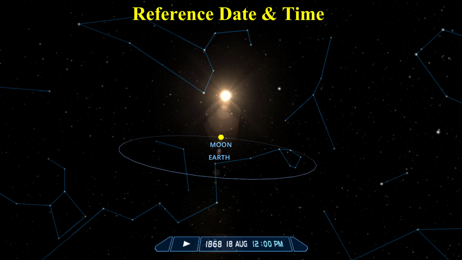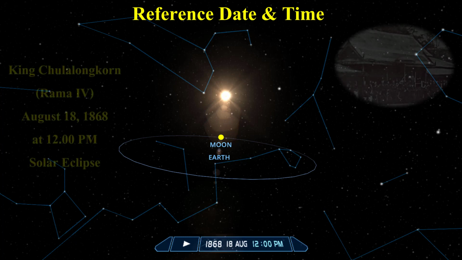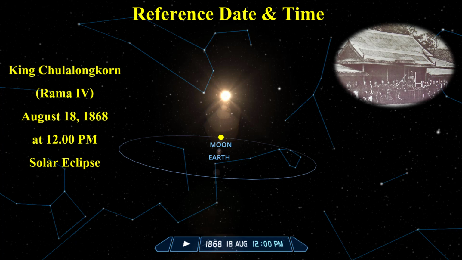August 18th is indeed a significant date for Thailand, as it is Thai Science Day. On this day, in the year 2411 of the Buddhist era, approximately 1868 AD, King Chulalongkorn Rama IV of Thailand observed a total solar eclipse in Prachuap Khiri Khan province around noon. This historical event has a remarkable connection to astronomy and science in Thailand, making it a fitting reference point for the room. On that day in August, the constellations Leo and Cancer were visible in the sky.